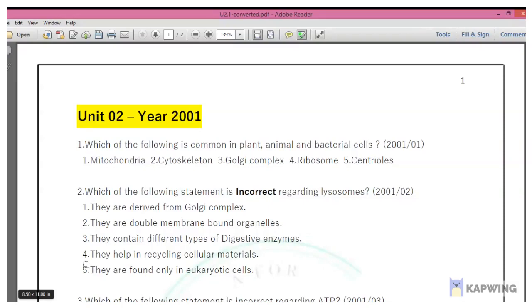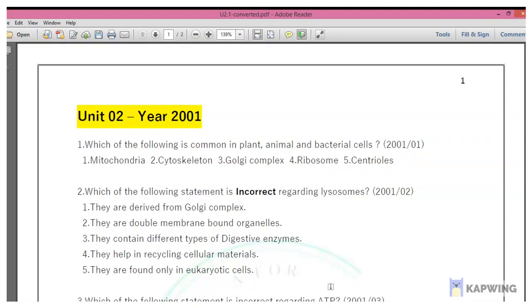Which of the following is common in plant, animal and bacterial cell? So for any cell, irrespective of the organization, there are four main components: plasma membrane, cytosol, DNA as genetic material and ribosomes.